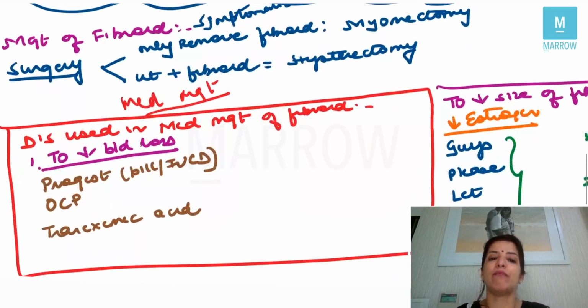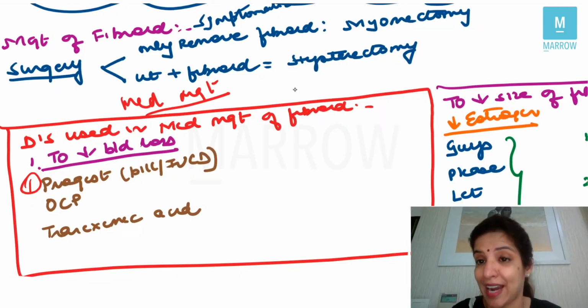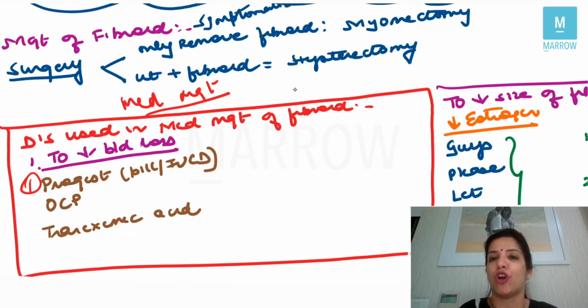Now, when you are doing medical management of a fibroid, there are two types of drugs which are available. Number one, those drugs which will decrease blood loss, but they will not have any effect on the size of the fibroid. Drugs which decrease blood loss are, number one, progesterone. As I told you, that fibroid is an estrogen and progesterone dependent tumor. So if you are giving progesterone, then the bleeding will decrease, but the size of the fibroid will not decrease. At least it is not increasing also, but at least it will not decrease, right? So the drug which decreases blood loss but does not decrease the size of the fibroid is progesterone.